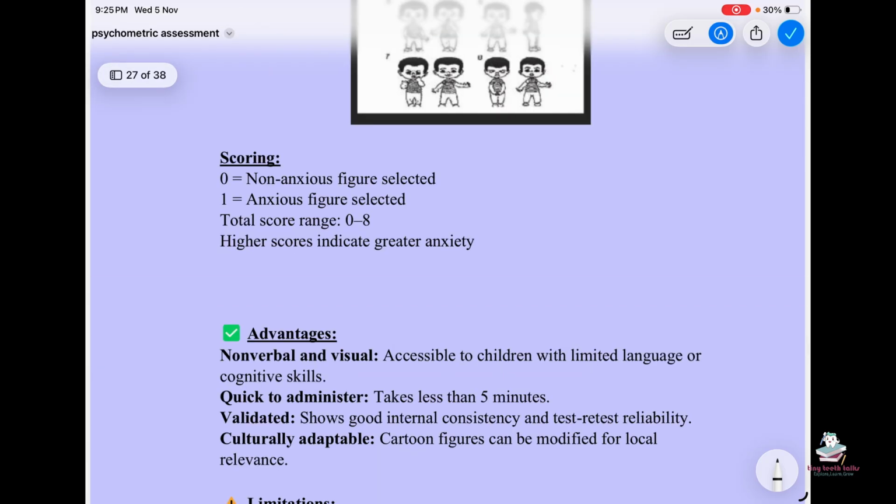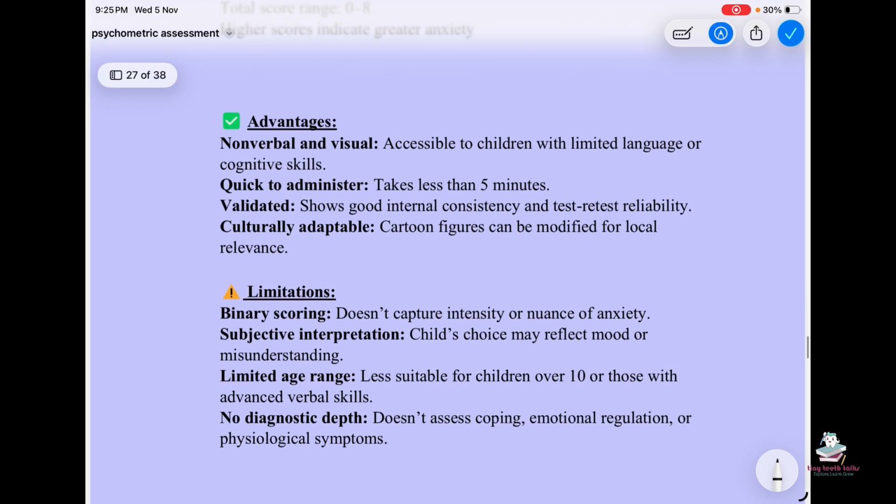So the scoring: 0 is non-anxious figure selected, 1 is anxious figure selected. Total score 0 to 8. High scores indicate greater anxiety. Advantages: non-verbal and visual, accessible to children with limited language and cognitive skills, quick to administer, takes less than 5 minutes, validated, shows good internal consistency and test-retest reliability, culturally adaptable, cartoon figures can be modified for local